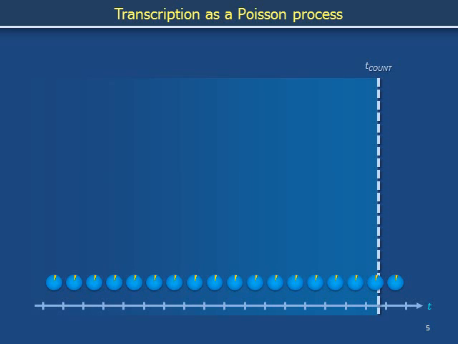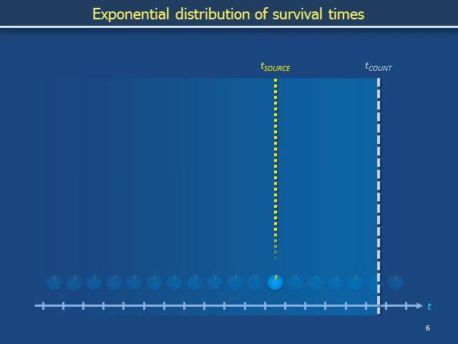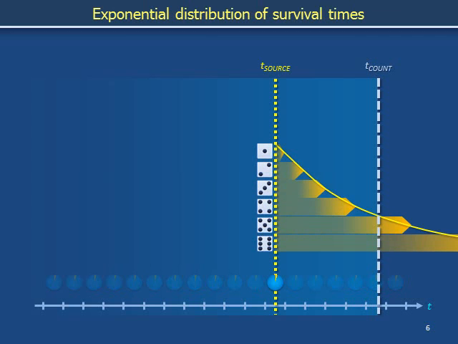For example, suppose that the spin associated with time t source produces a copy of messenger RNA. The exponential distribution we just discussed enumerates a variety of durations that this copy of messenger RNA might survive. If the die lands on 1, 2, 3, or 4, the copy of messenger RNA is degraded before it can be counted. But if the die lands instead on 5 or 6, the copy of messenger RNA is present in the cell at time t count.